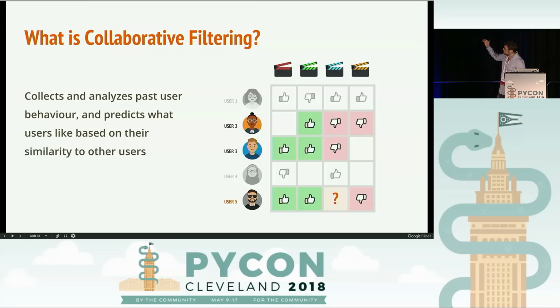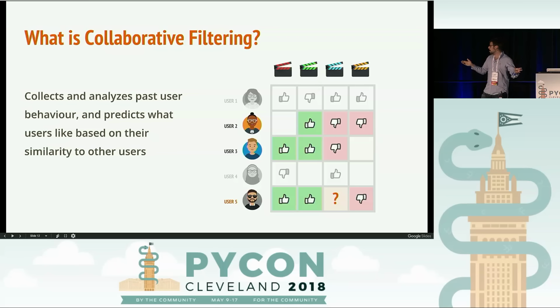Let's look at an example. So user 2 and user 5 both rated positively the green movie and rated negatively the red movie, the orange movie. User 3 and user 5 both rated positively the red movie and also rated positively the green movie. Most importantly, both user 2 and user 3 have also rated the blue movie, which is what we're trying to predict.